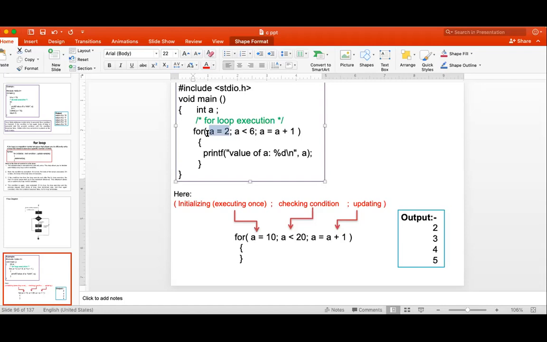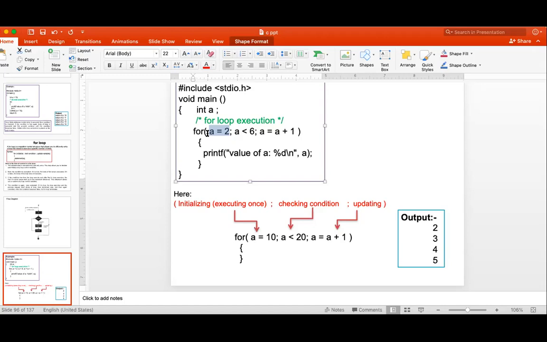Actually, every programmer uses the for loop because for any operation on a variable, generally known as a count variable, it is in one line only. The count variable will be initialized, the count variable will be checked, that is the condition, and the next one is we increment or decrement the count variable. So all the things are in a single line. It is very easy to remember, and by looking at that single line only, we can directly predict how many times this loop will execute.